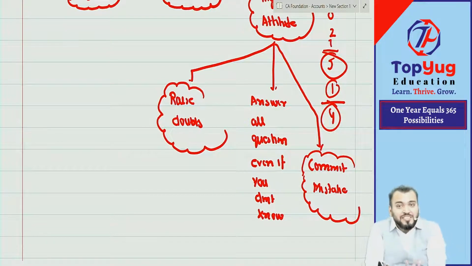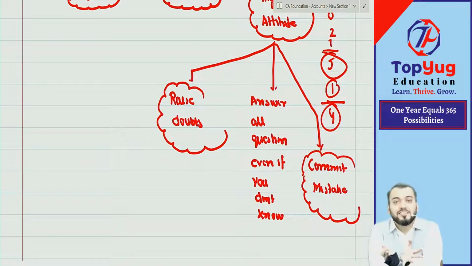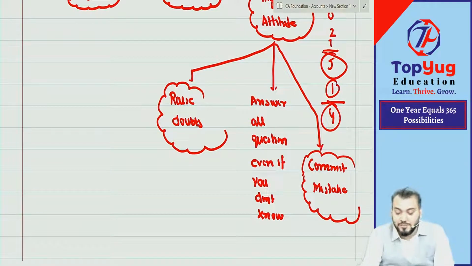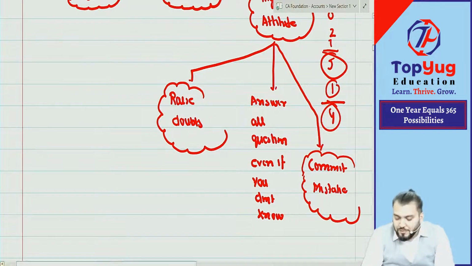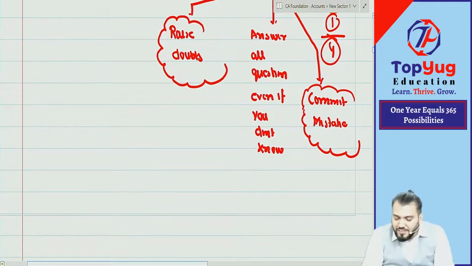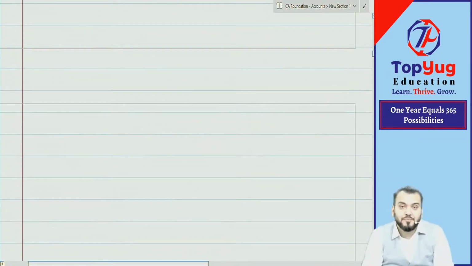If you have these three things, then automatically you will get interest in CA subjects. Correct? Understood? Are you able to understand? So this was an introduction from my side about how to approach the subject, how to approach the CA foundation subjects.